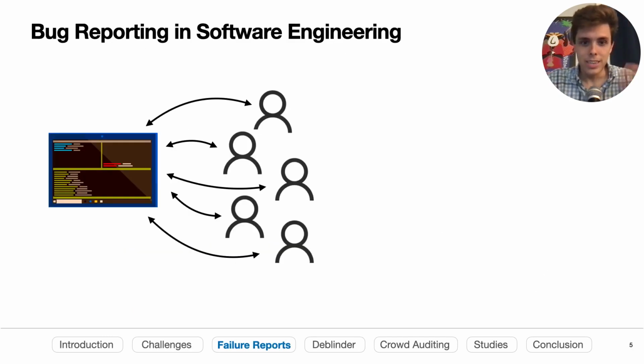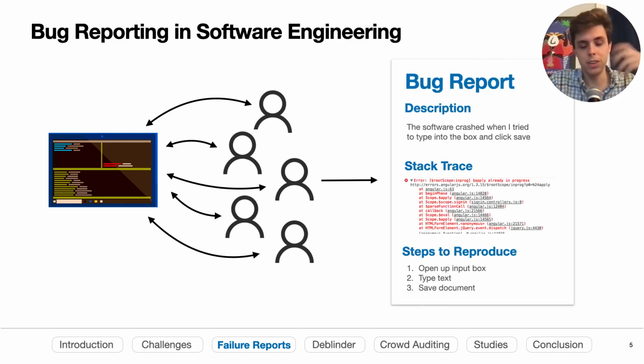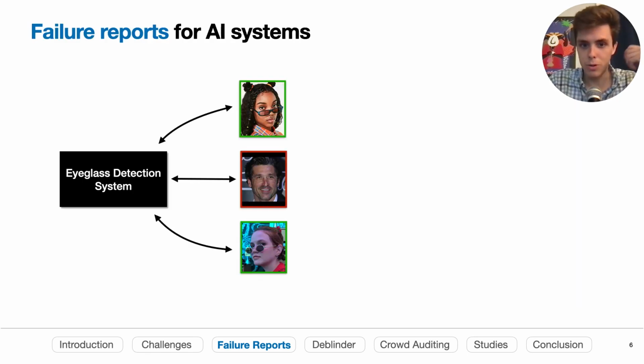To try to tackle this challenge and help developers debug their AI systems, we took inspiration from bug reporting in software engineering. In software systems, when users run into issues, they can write a bug report with a description of what happened, maybe some additional context like a stack trace, and some steps to reproduce the issue. The developer can go and use that information to debug their system. So we thought, why not take a similar approach to AI systems? Why don't we ask end users why the model failed? Unfortunately, it's not so easy.